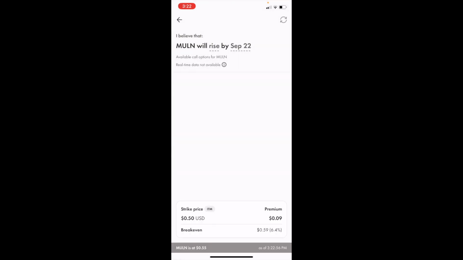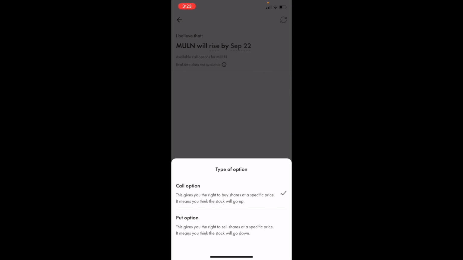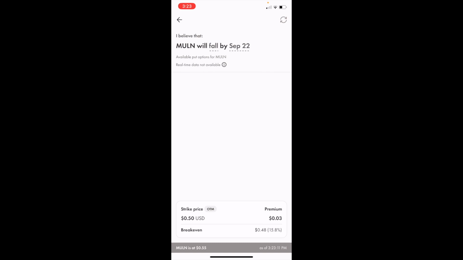Now if you want to buy some put options on Mullen Automotive, you have to make sure that at the top here, where it says I believe that MULN, so Mullen Automotive, will rise by, you press on where it says rise and change that to put option, so that it changes to fall.